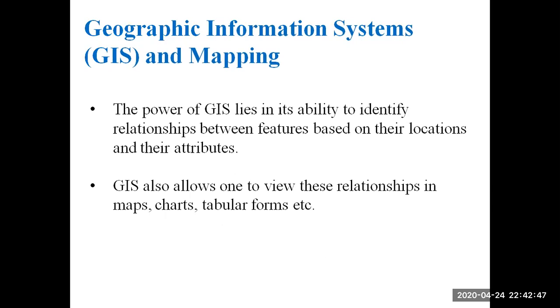Next, the power of GIS lies in its ability to identify relationships between features based on their locations and their attributes. So here the GIS has the ability to identify relations between features based on their locations and their attributes. This allows one to view these relationships in the form of maps, charts, tabular forms, etc. So we will represent the available data of the feature locations and their attributes in the form of maps, charts, tabular forms, etc.